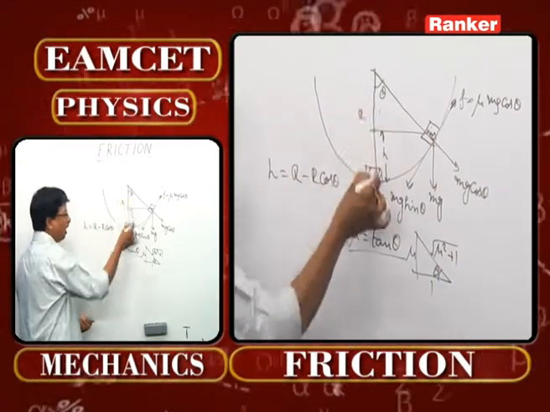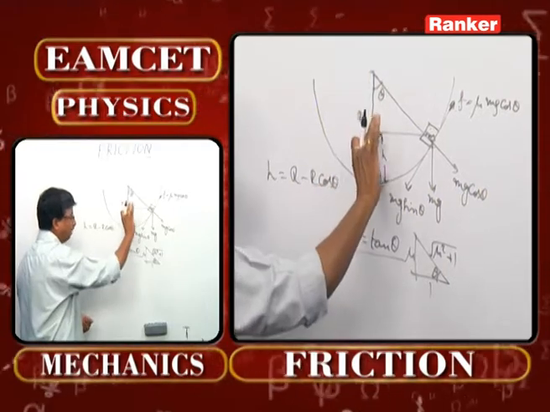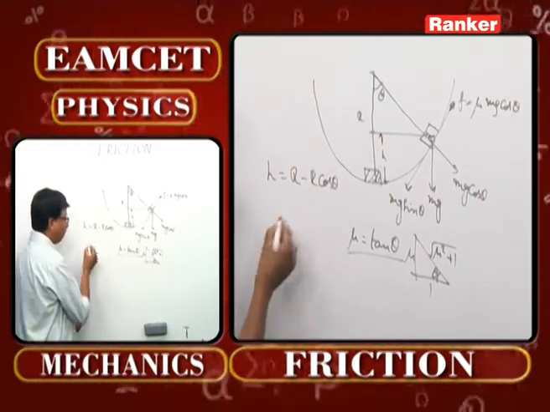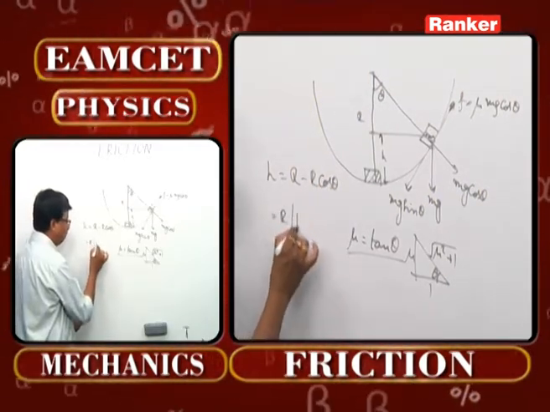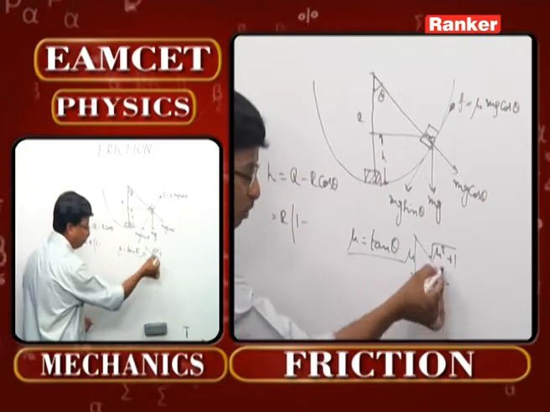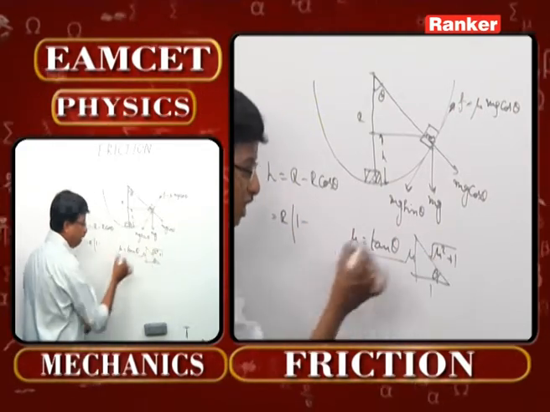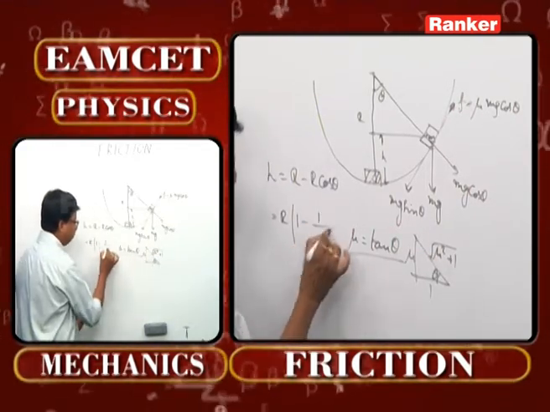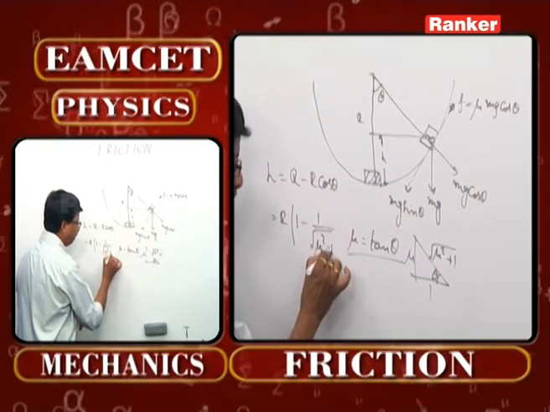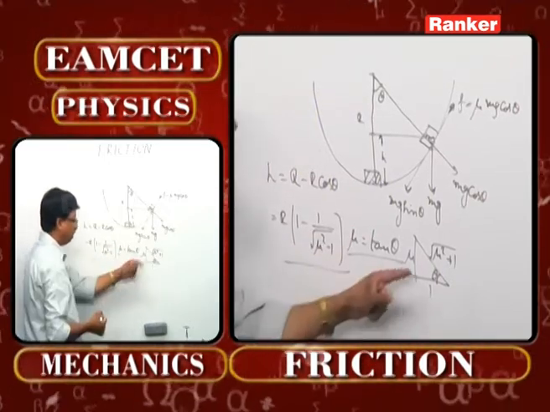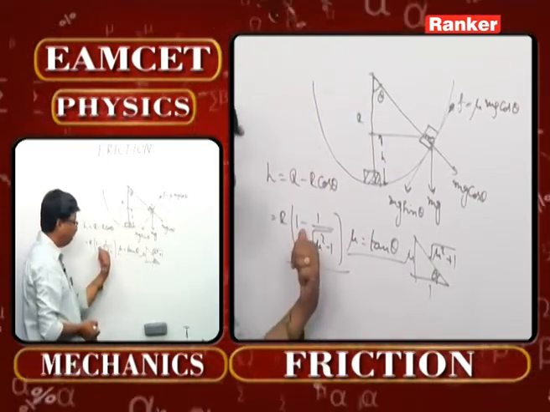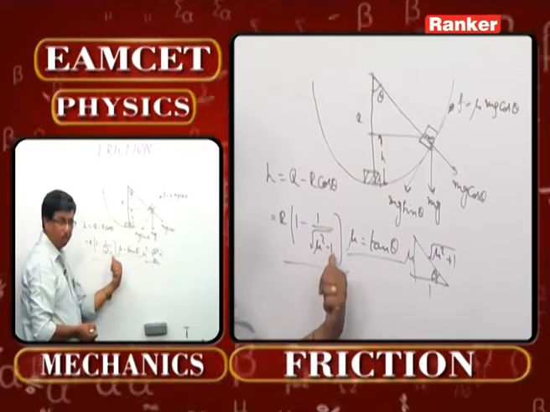You can understand r minus r cos theta will give you the value of height. Then what is this value? R into 1 minus cos theta. From this triangle, adjacent side by hypotenuse, 1 by root of mu square minus 1, that now becomes cos theta over here. R into 1 minus 1 by root mu square minus 1.